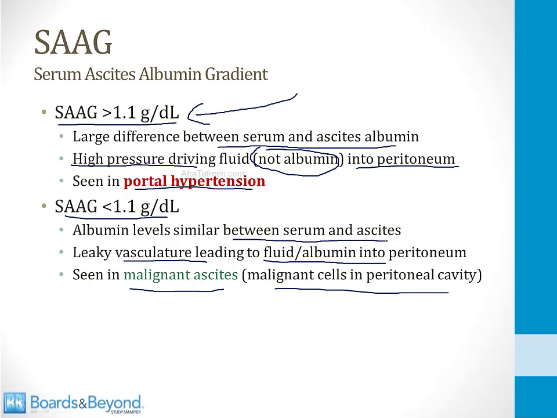And on your clinical rotations, you will measure the SAG many times in patients with ascites. Usually it's from portal hypertension, that's the more common cause, but you will do this to rule out or exclude a malignancy involving the peritoneum.